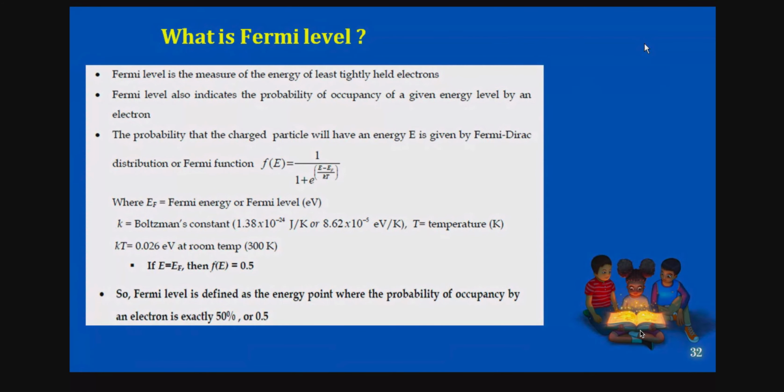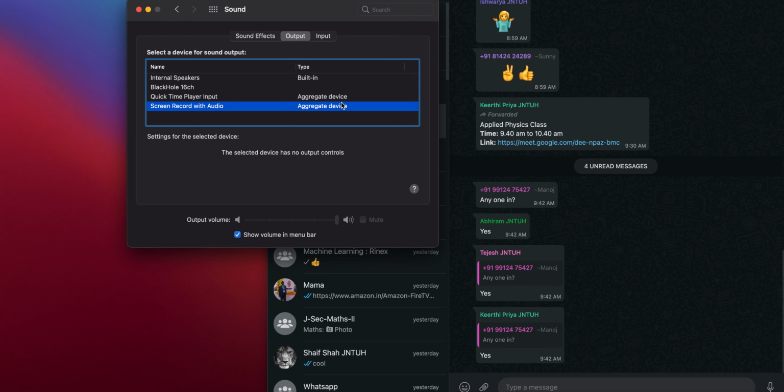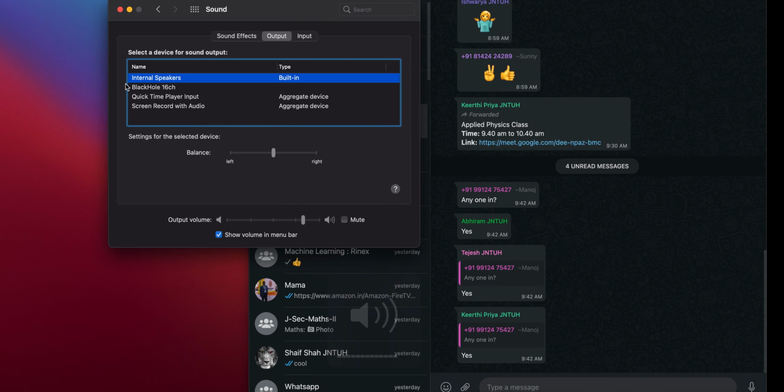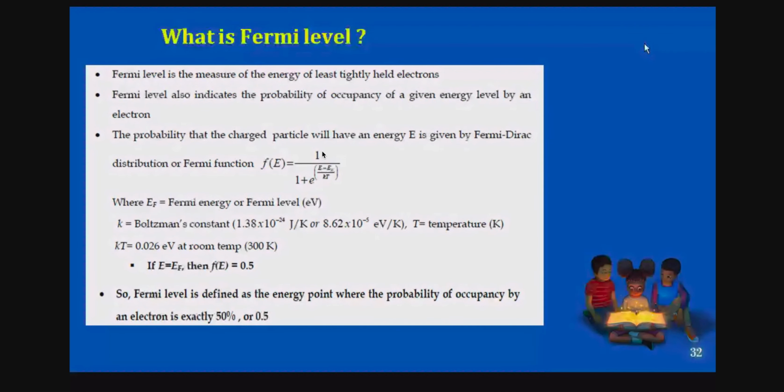Here you have a formula, f of E. You have done so many derivations for calculating the density of holes and so on. We use f of E, the Fermi distribution function, the most. We actually call it the Fermi-Dirac distribution. A charged particle will have some energy, and that is given by the Fermi-Dirac distribution function.